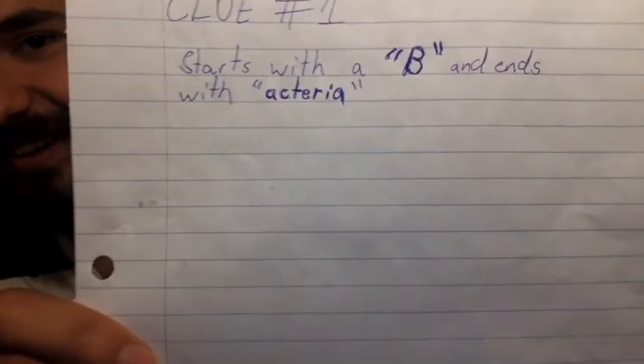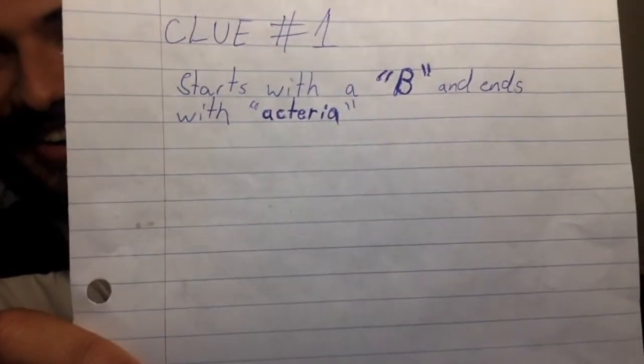Clue number 1 says, oh no, I just remembered. I don't know how to read. Can you help me read? You can. How about I show you what clue number 1 says, and then you can share with me. What did clue number 1 say? Starts with a B and ends in acteria. Huh. I wonder how we're going to solve this clue.